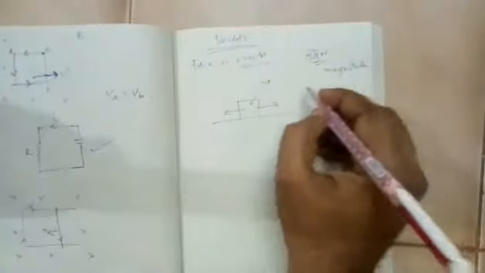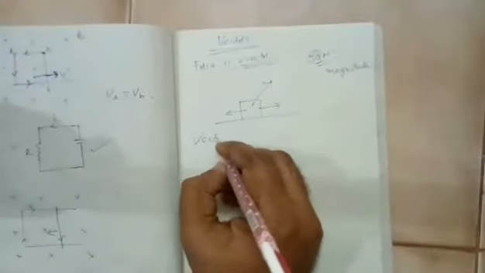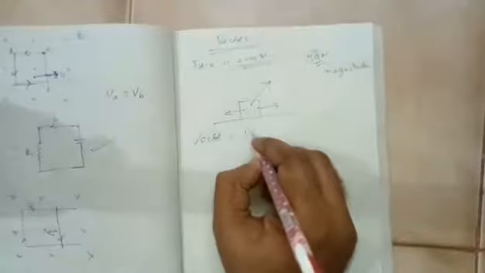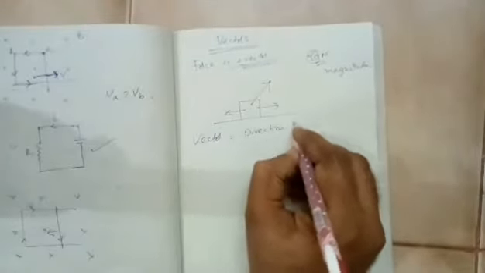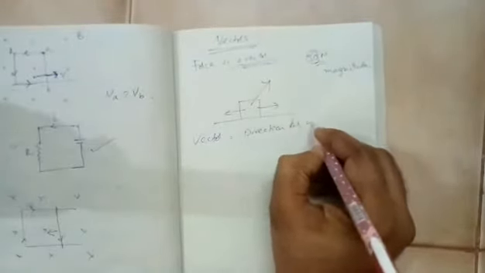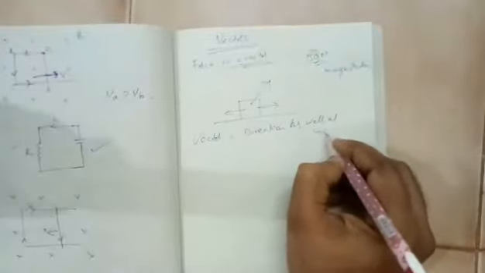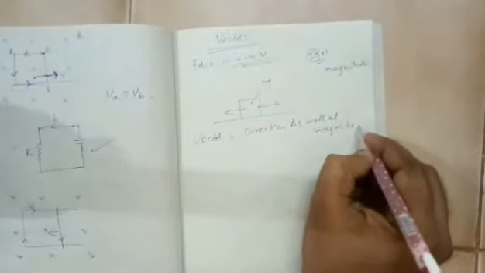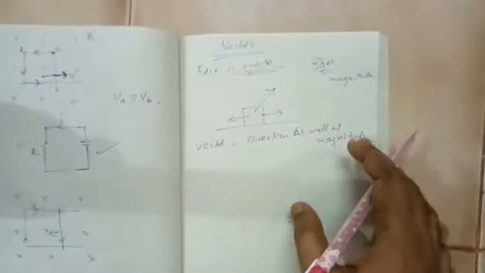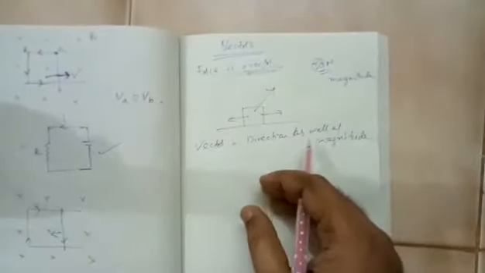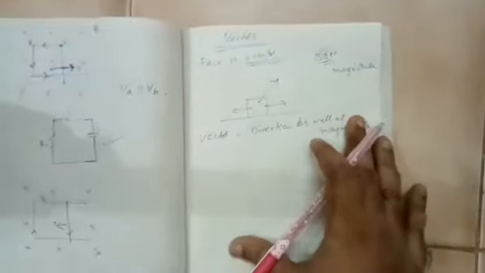So direction also matters. So a vector is something which needs direction as well as magnitude. Otherwise, it doesn't make any sense. Simply by saying I applied 30 newton force, the question will come: in which direction?